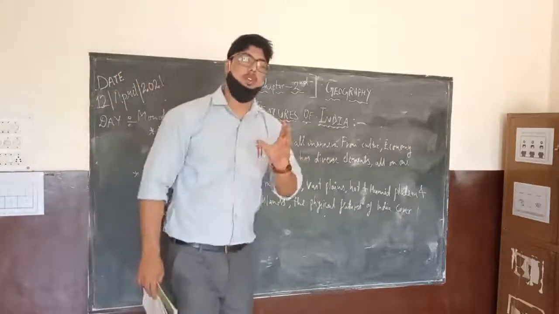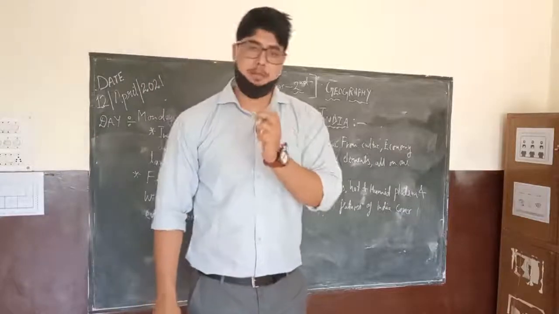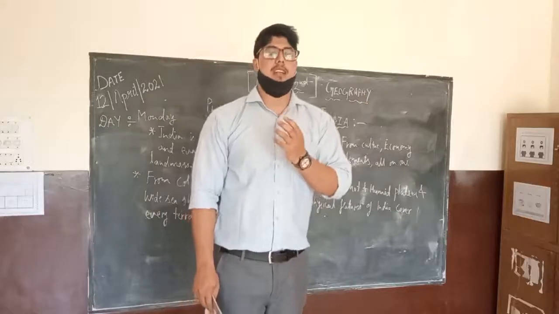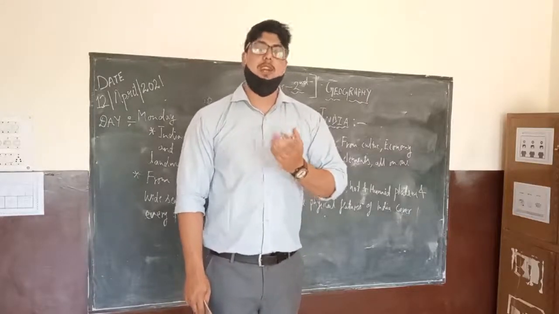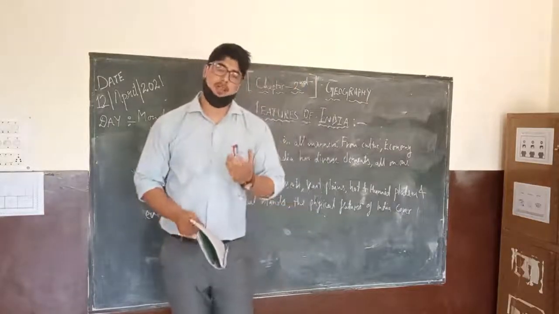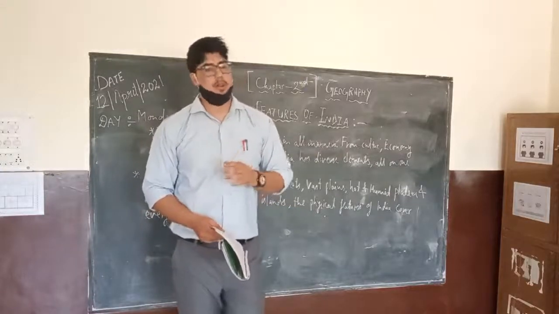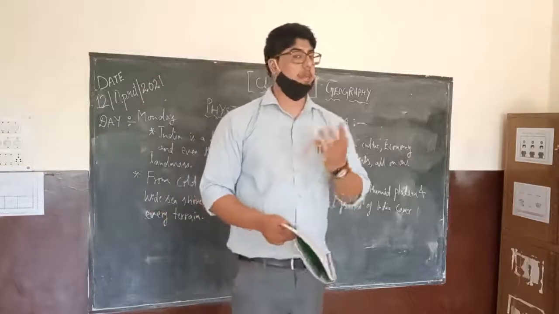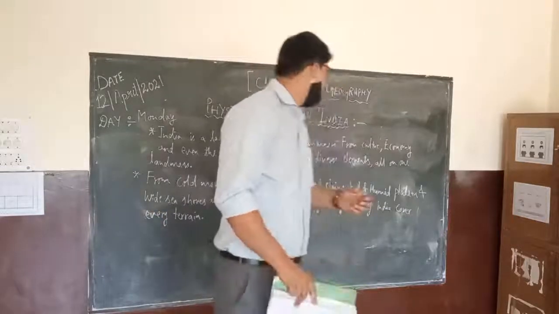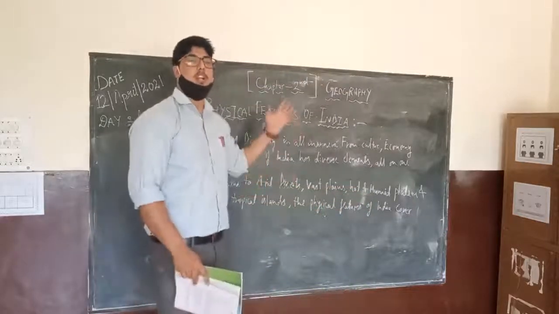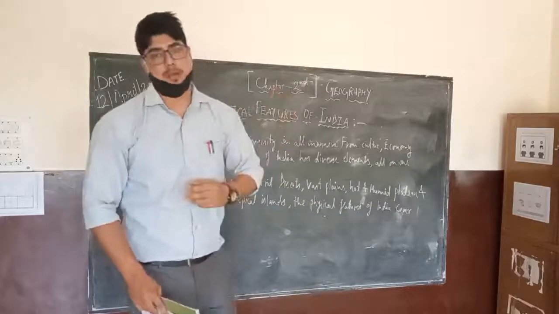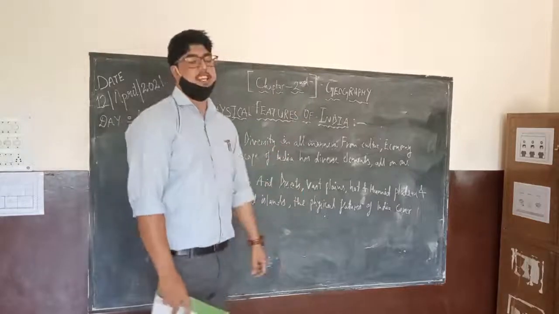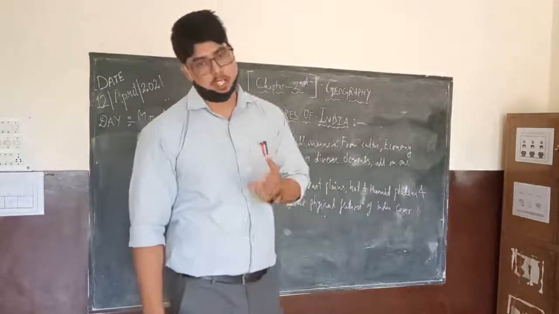So I hope you have understood the basic important topic which we are going to cover in this chapter. We will try to understand in depth what the physical features of India are. One by one we will be discussing the Himalayas, we will be studying the islands of India, Lakshadweep and Andaman and Nicobar. Then we will be reading about one of the most important, the Himalayas, all the three ranges of the Himalayas in detail. So these will be the things we will discuss in this chapter. We will talk about the plate tectonics theory.